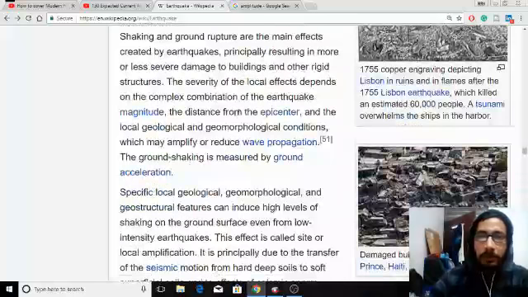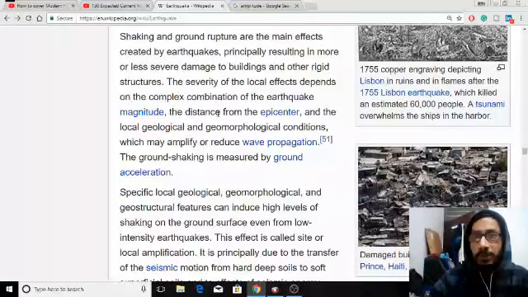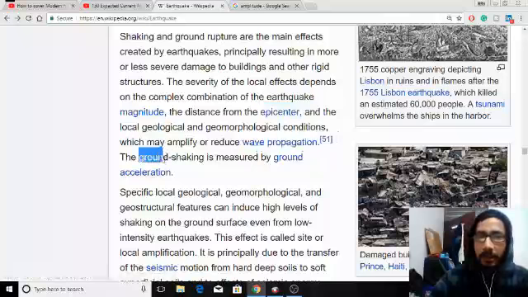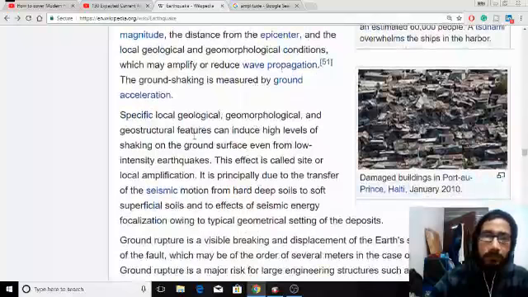Epicenter, hypocenter, focus: from the focus point the earthquake is generated, which is the hypocenter, and the point on the earth's surface where the earthquake is felt on the ground is called the epicenter. From there, seismic waves start getting propagated and the ground starts shaking, due to the acceleration of the ground, right.